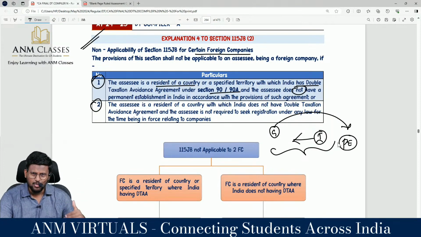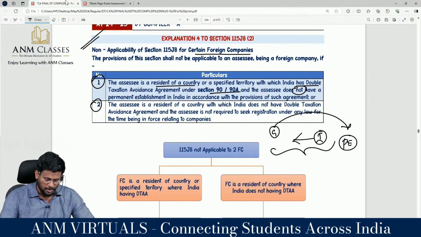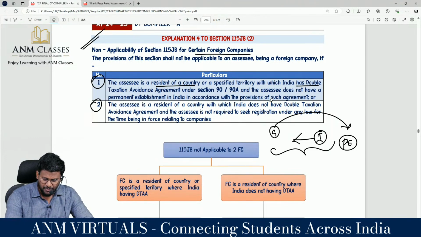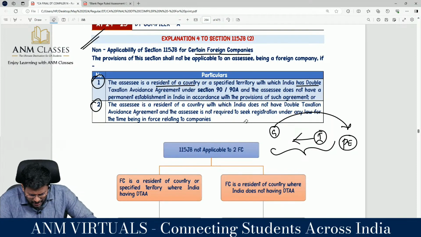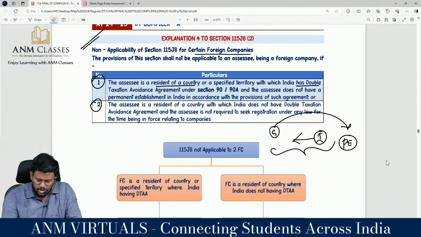So that provision is applicable not only to the normal provisions of the Act, but also to the MAT. This point is applicable. So the assessee is a resident of a country or a specified territory with which India has a double taxation avoidance agreement under section 90 or 90A, and the assessee does not have a permanent establishment in India in accordance with the provisions of such agreement.